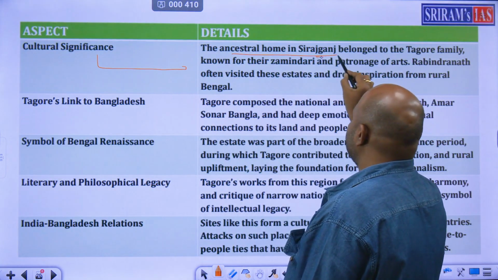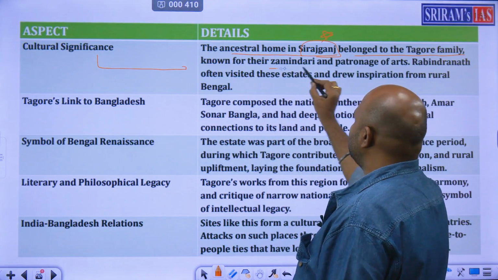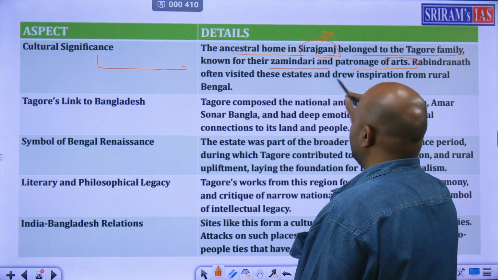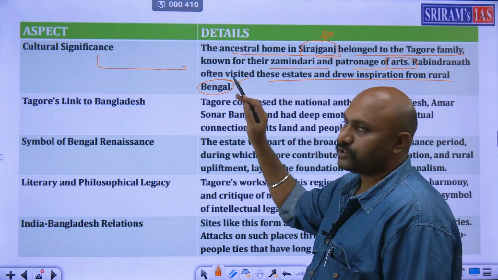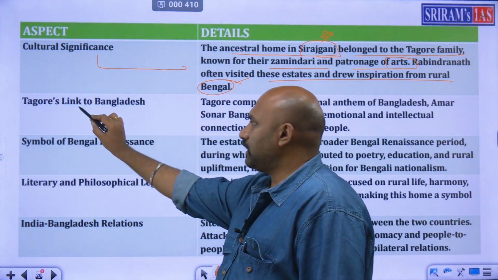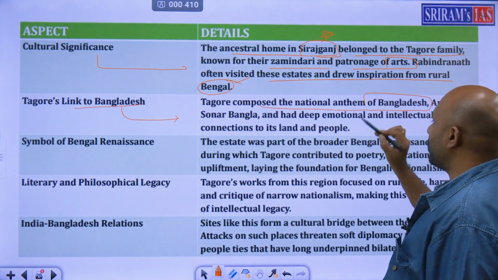Ancestral home in Sirajganj is a point. Belonged to the Tagore family. It's a zamindari and patronage of arts. Rabindranath often visited these estates, drew inspiration from rural Bengal. So that is a conceptual clarity. Tagore's link to Bangladesh: he composed the national anthem of Bangladesh.